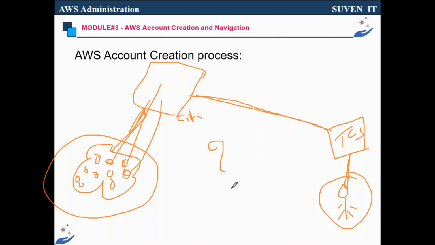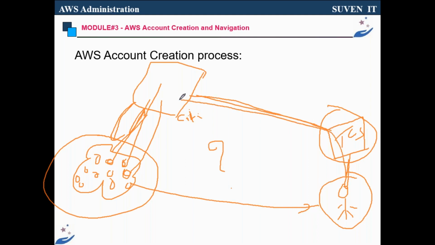Then who is having the account here? Who is the owner of the account? Citibank is the owner of the account. Even TCS doesn't have the AWS account. Citibank creates one AWS account for you, and they will provide it to manage the infrastructure belonging to Citibank through TCS. So now you understand why you need the AWS account. You need the AWS account to manage the AWS infrastructure belonging to your client. That means you are the employee of TCS.